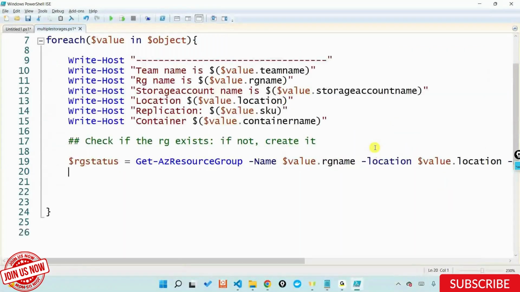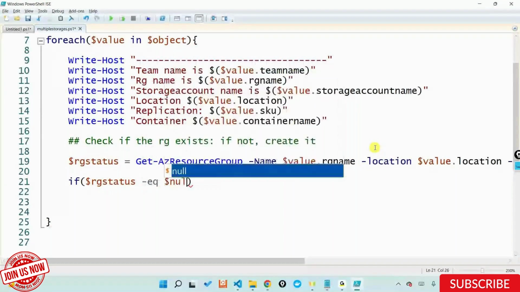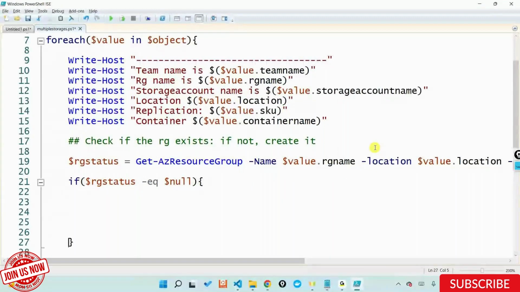Now I'll say if $rgStatus is equal to null. And this can only be null if there is no resource group out there. I'll say Write-Host or Write-Warning, anything is okay.